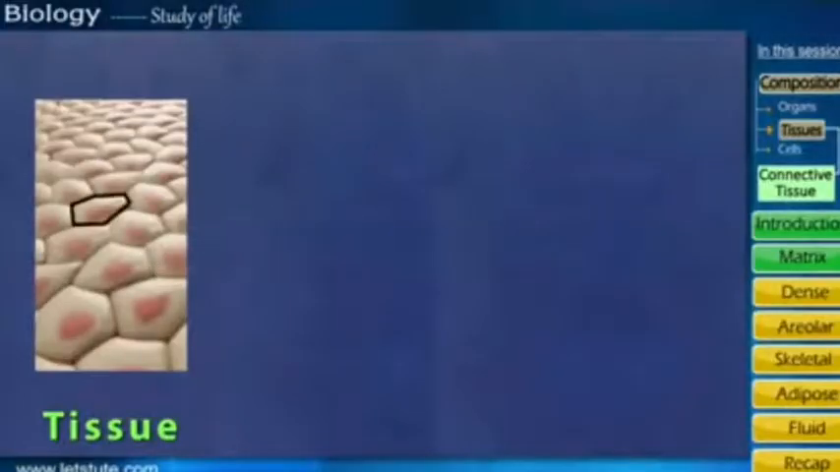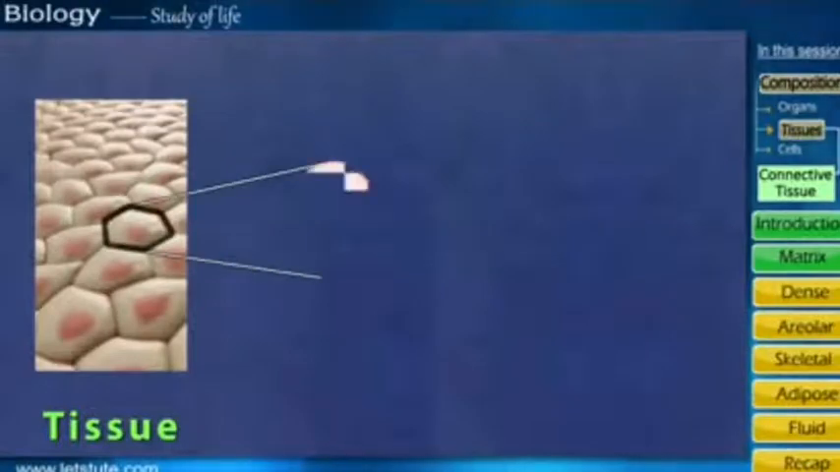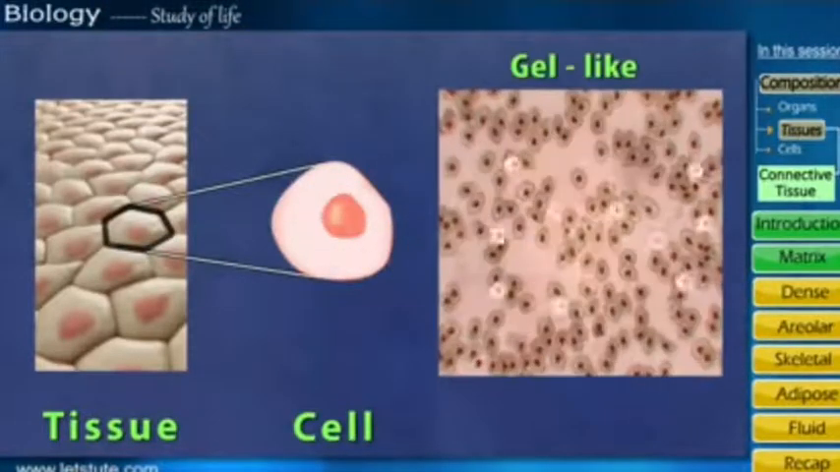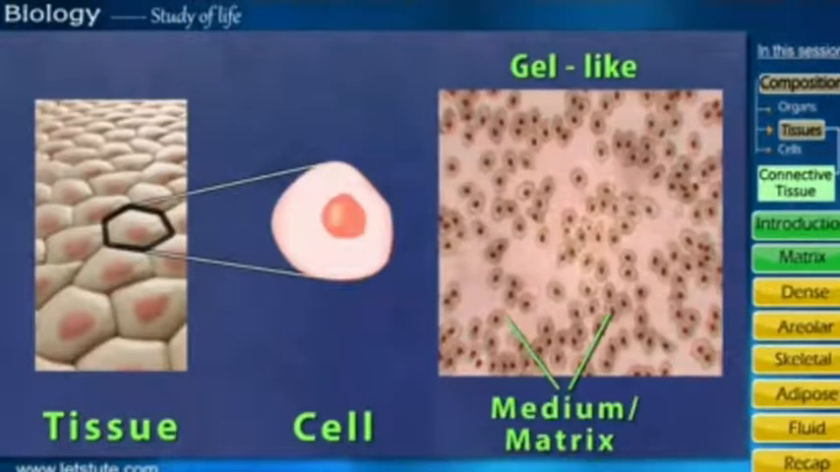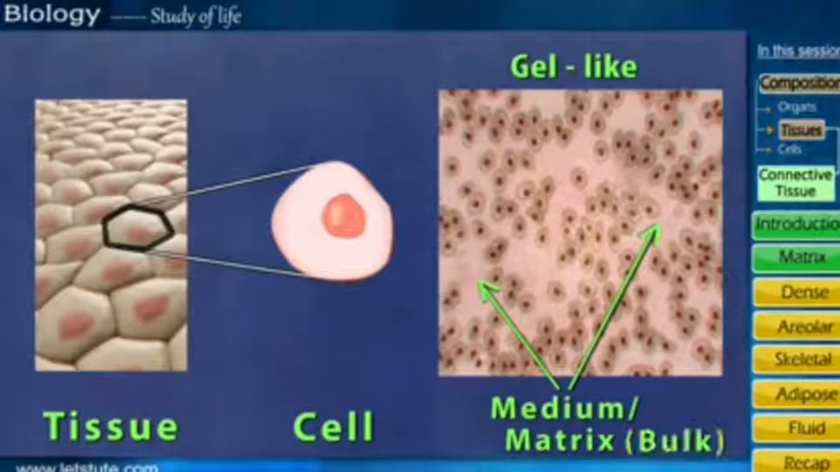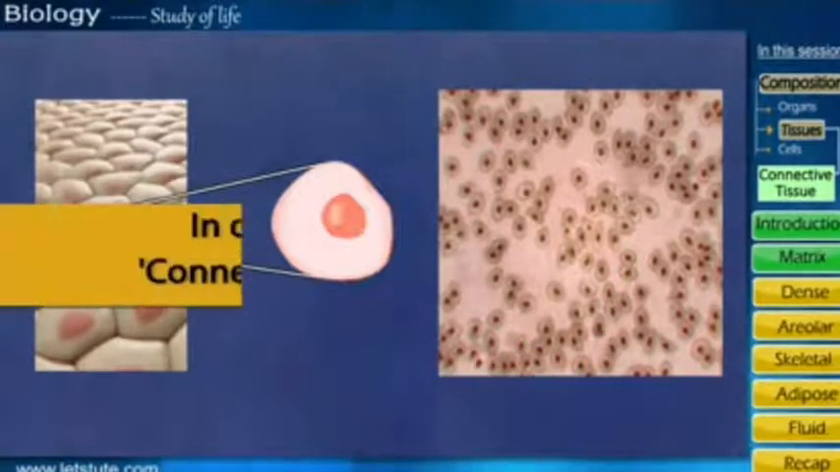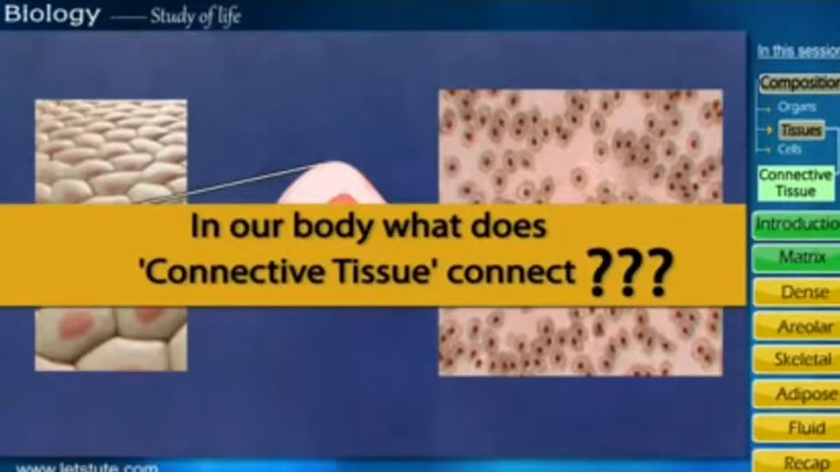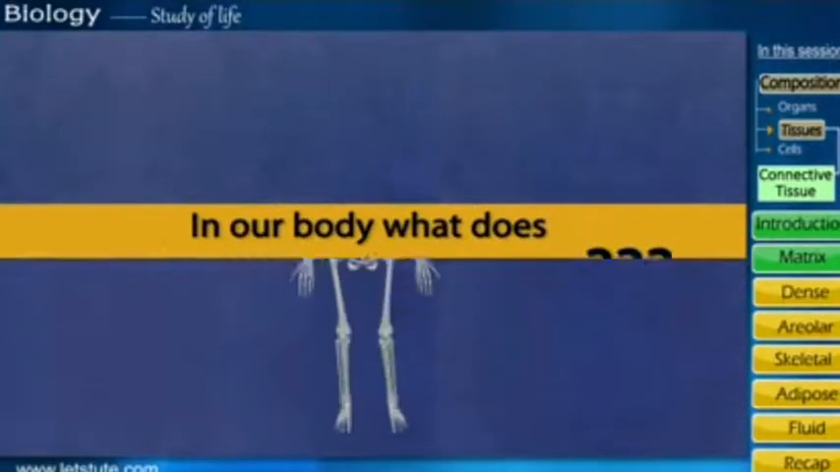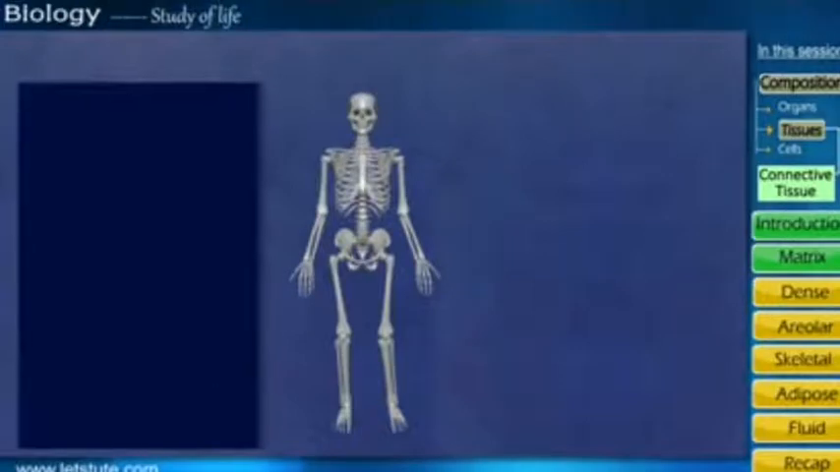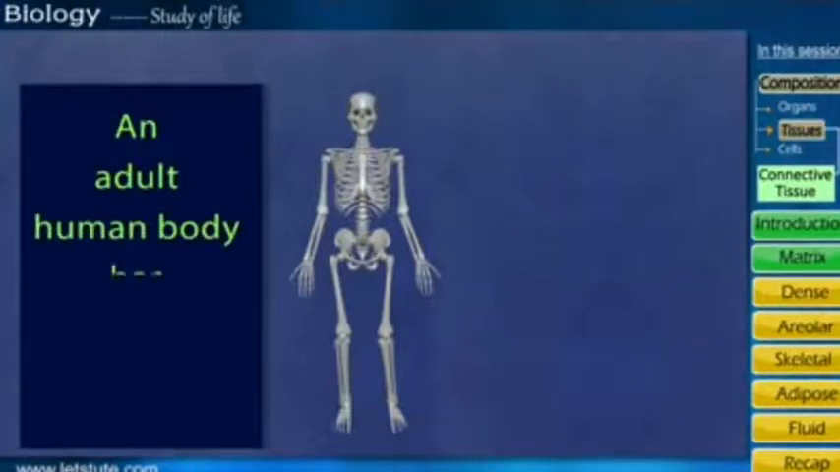As you all know, tissues are made up of cells. If you enlarge the cell and observe, it has a gel-like medium called the matrix. So the full bulk of the cell has the matrix. Is there any use of this matrix to our body? How does connective tissue connect? For this answer, go through the skeleton.